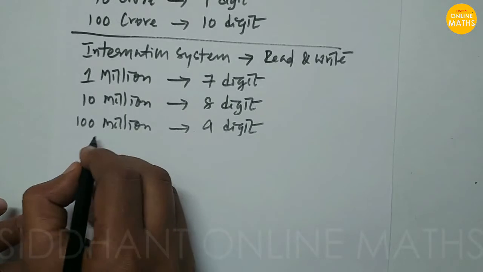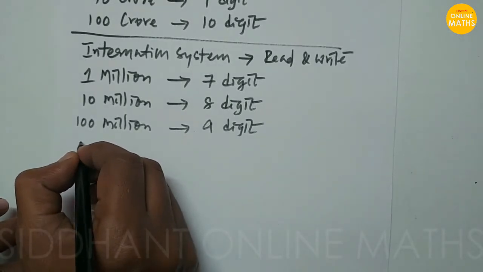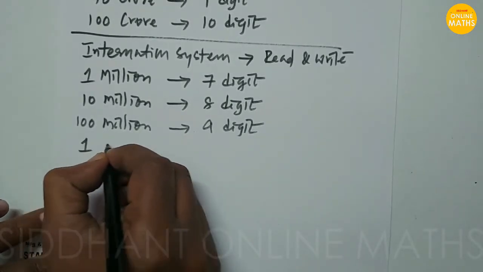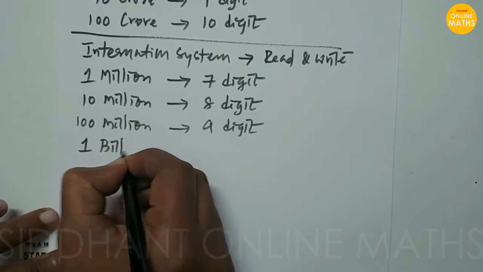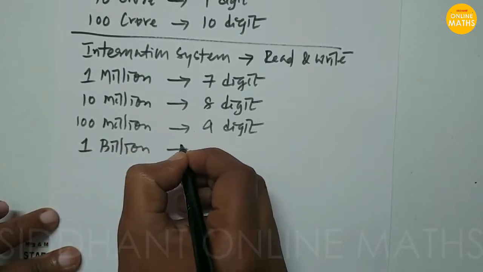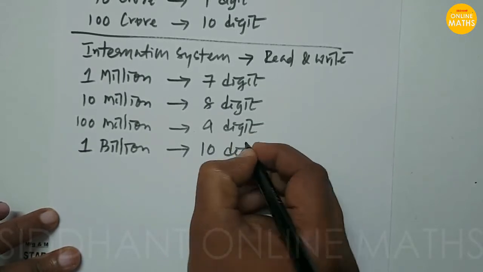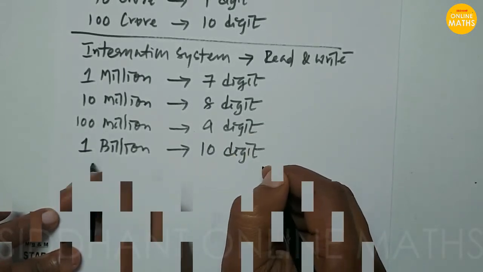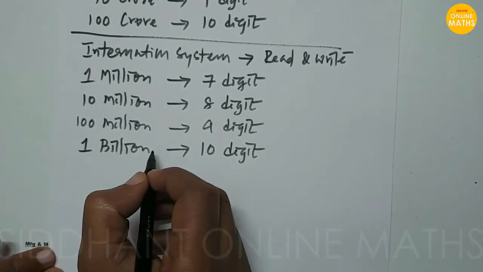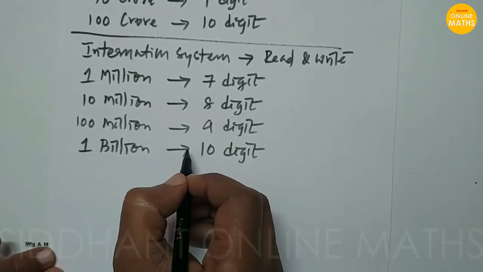After that, we use another terminology, 1 billion, which means a 10 digit number. So this is the representation of the international system, how we read and write.